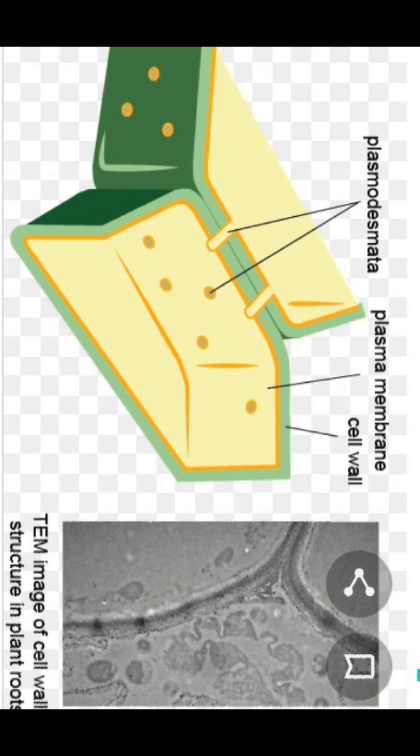The cell wall shows one important characteristic. The cell wall gives not only shape to the cell, it also helps in different functions. What are the different functions of the cell wall? It protects the cell from mechanical damage and infections. Understand? It also helps in cell to cell interaction and provides a barrier to undesirable macromolecules.